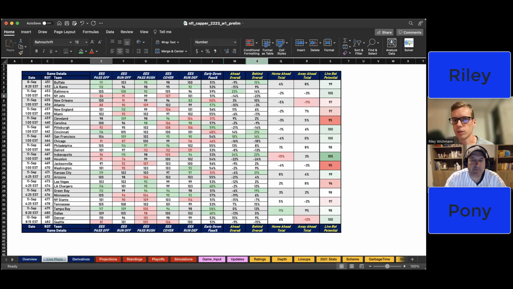Then behind overall, this is what I actually mentioned before, but teams that are chasing a game, so behind, we expect, for example, Cincinnati to have some value here because they have a good quarterback in Joe Burrow. They've got a good passing game, and Pittsburgh, maybe not the best run game, so they're going to struggle to hold the lead based on the game script that's likely to be called in those scenarios. So that's kind of how it's a little bit loose in terms of the logic.